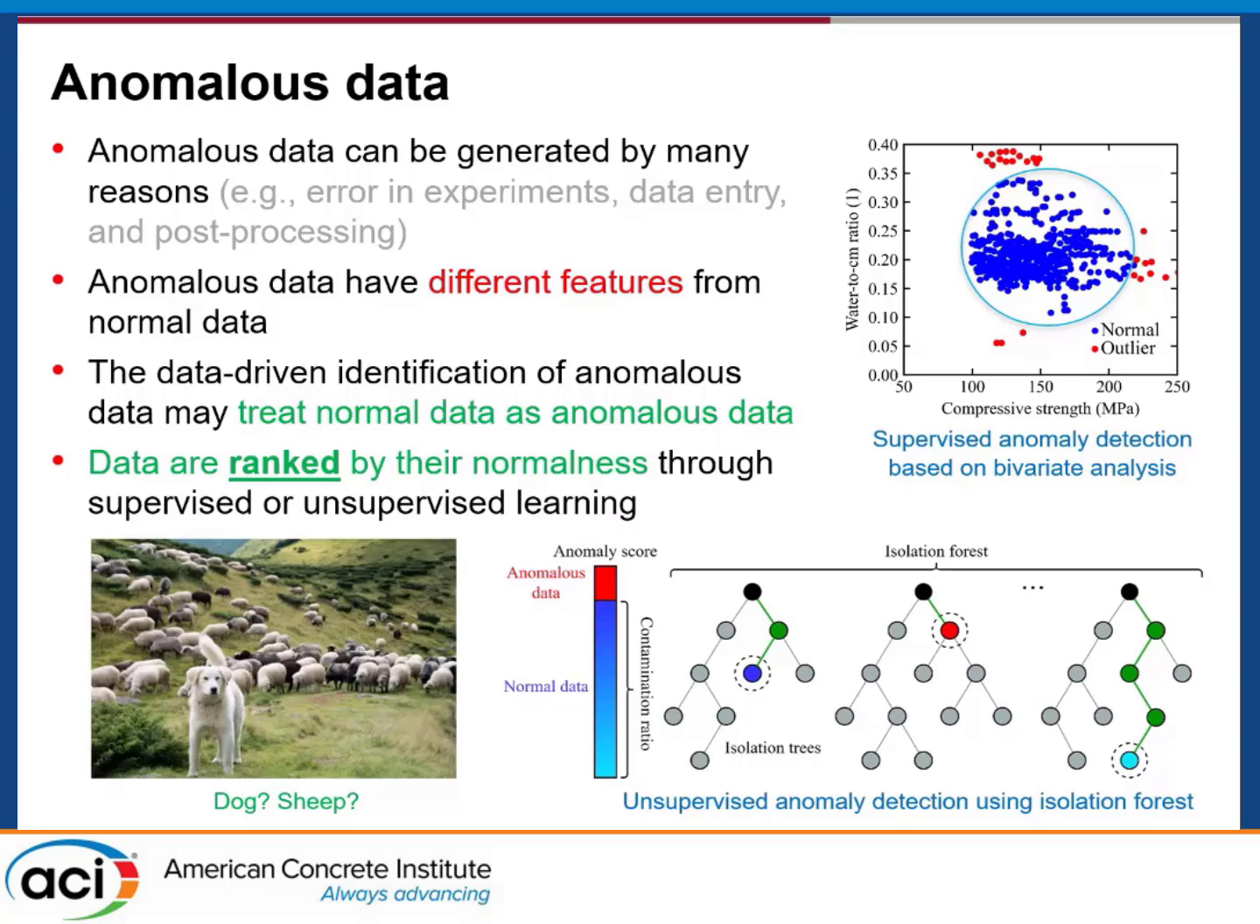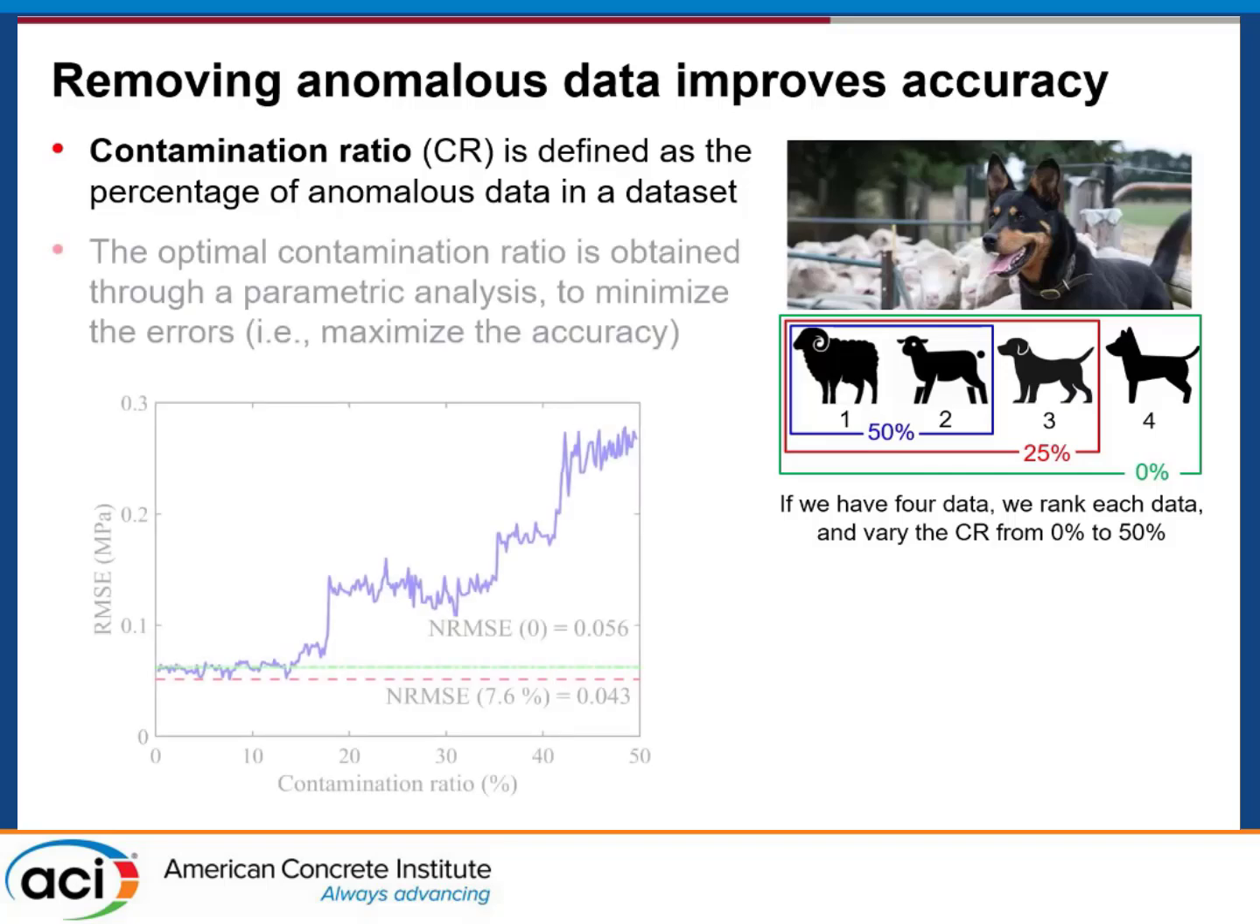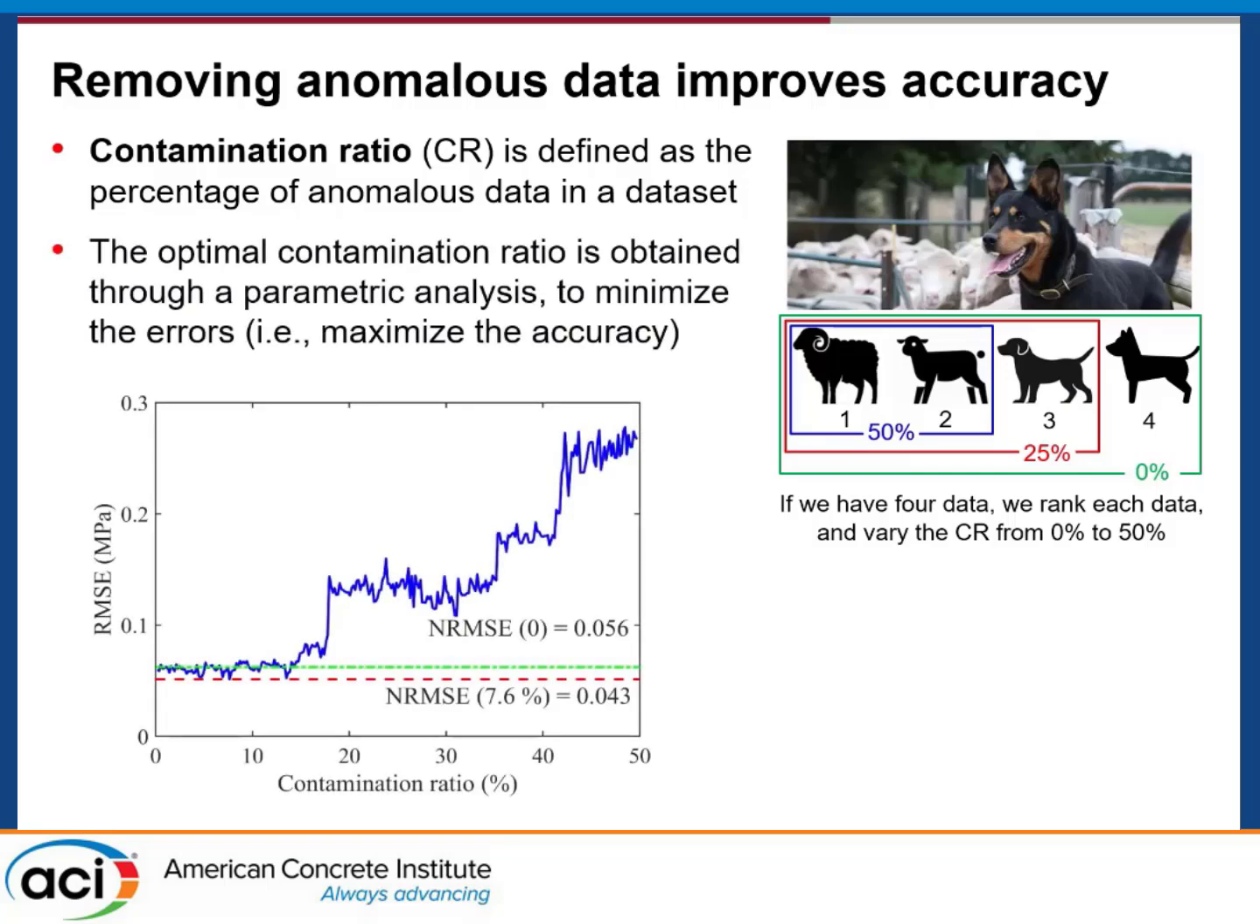So what we did was we introduced the contamination ratio concept. We rank the data based on their normalness, and then we vary the contamination ratio. Let's say this whole set of data, they are all trusted. So the contamination ratio is 0. We will include all of the data in the analysis. And then we assume, okay, actually 25% of the data is wrong. They are wrong data. We will delete them. Then, by varying this contamination ratio, we can obtain the machine learning results.